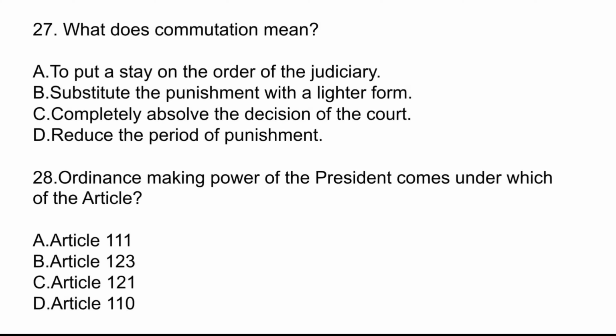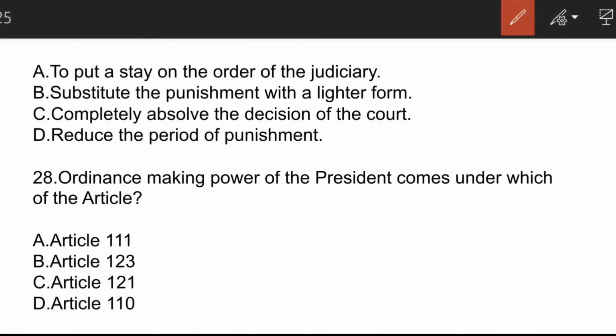What does commutation mean? Here the correct answer is option B. Substitute the punishment with a lighter form. To put a stay on the decision or orders of the judiciary comes under reprieve. To completely absolve the decision of the court comes under pardon, and to reduce the period of punishment comes under remission.